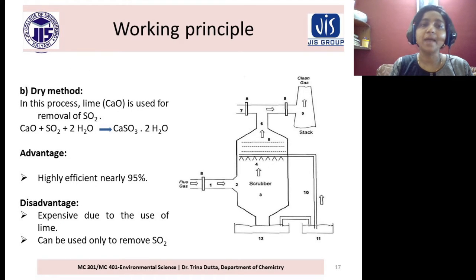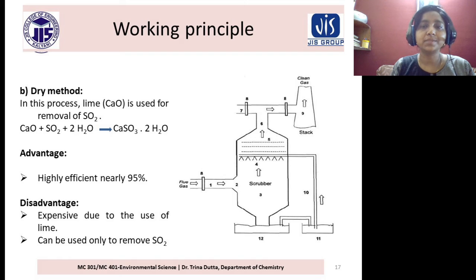This is the dry method. In this process, lime, calcium oxide, is used for removal of sulfur dioxide. So here the process is similar. You can see the reaction: CaO plus SO2 plus H2O, we get calcium sulfite. So it precipitates down, and we are collecting the sludge.